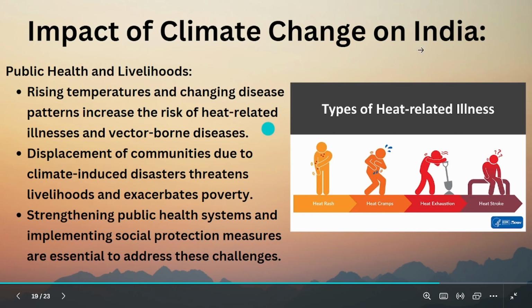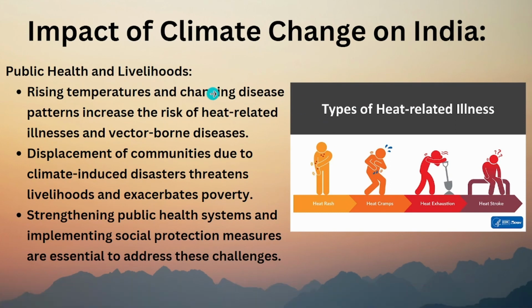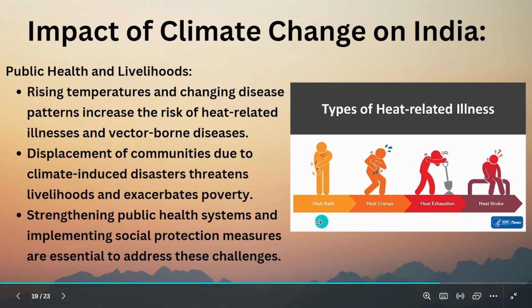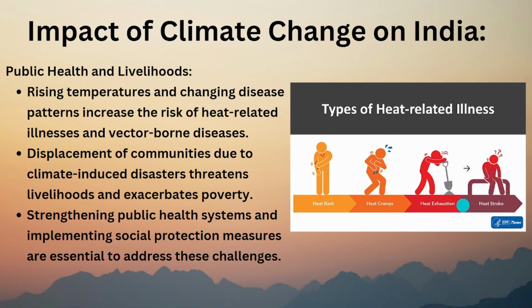Public health and livelihood. So even if the climate and air will change, we will have impact directly on our health. Okay, so these are the things which are shown. Heat rash. In summers you will get heat rash, heat cramps, heat exhaustion. Due to a lot of heat you will get exhausted. And heat stroke also happens if in summer you move even 3 to 4 hours continuously in the afternoon, you'll get heat stroke and it can lead to serious health issues. So rising temperatures and changing disease patterns increase the risk of heat related illness.